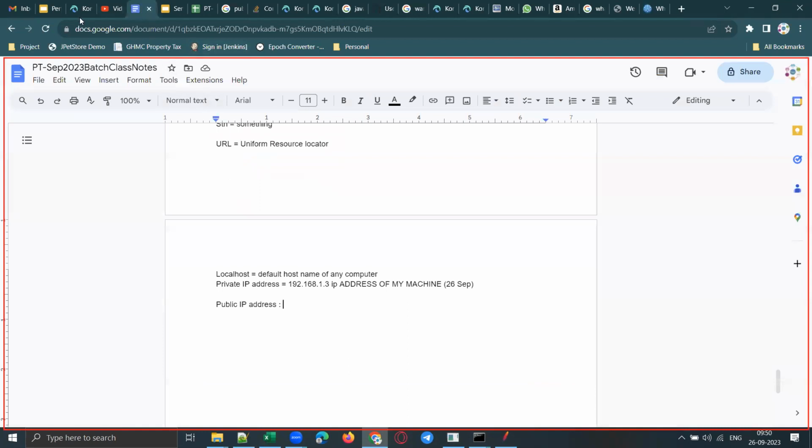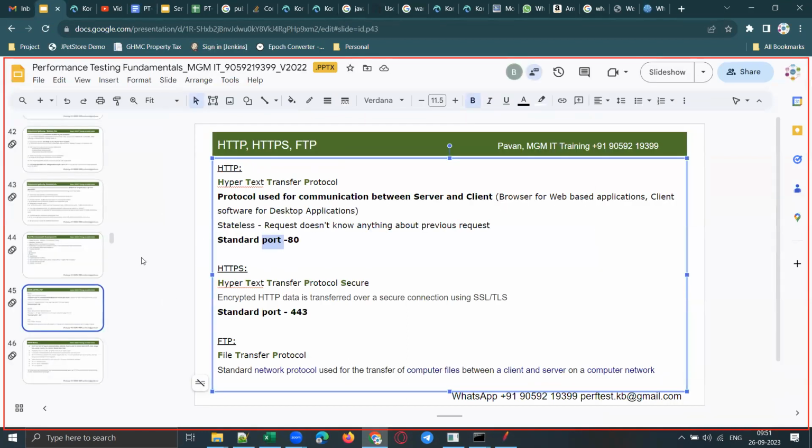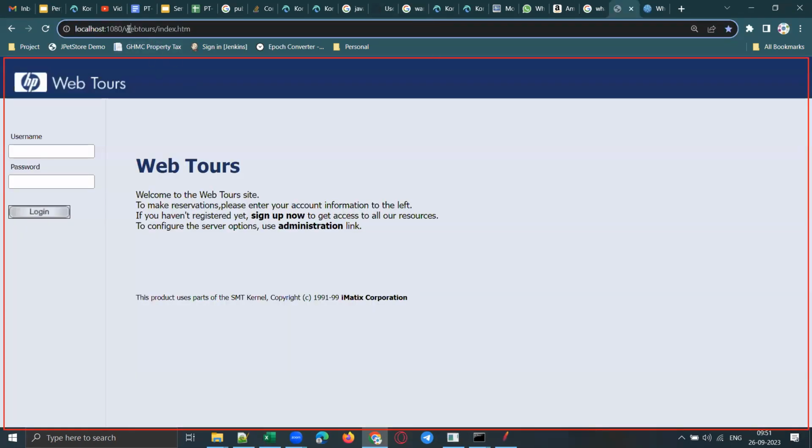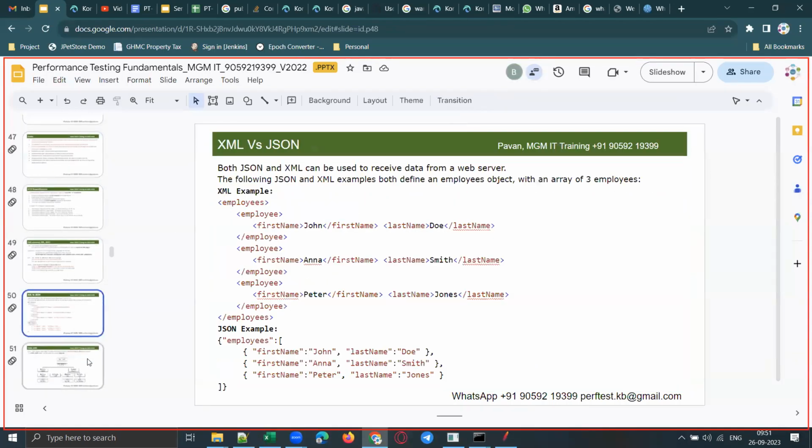Now coming back to this. What is a port number, by the way? I have a sample application running on my local machine, and this is the URL of that sample application. Observe here, 1080 is the port number. Whatever you have after the server name, this is my server name. The application is running on my local machine, that's why this is the server name. And it is running on port number 1080. Clear, guys?